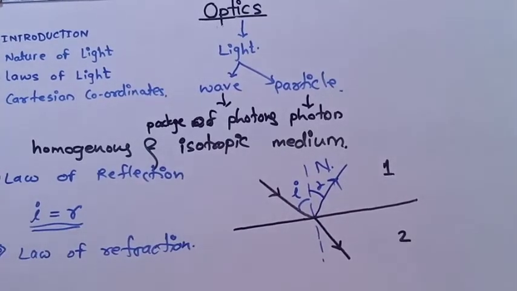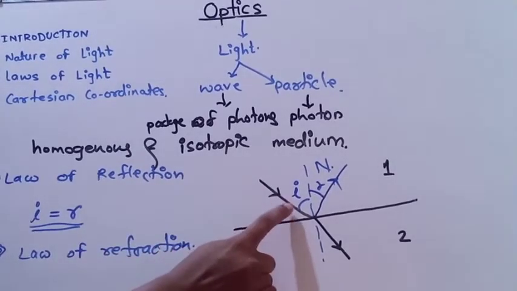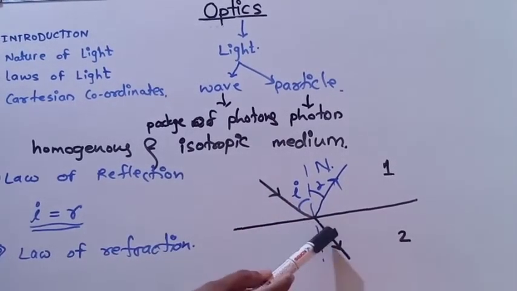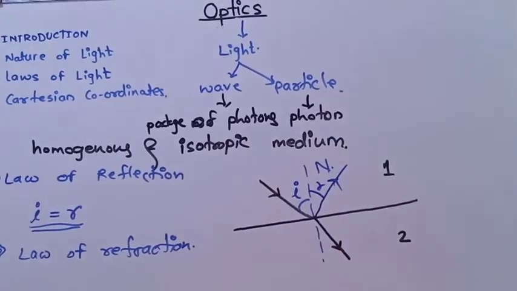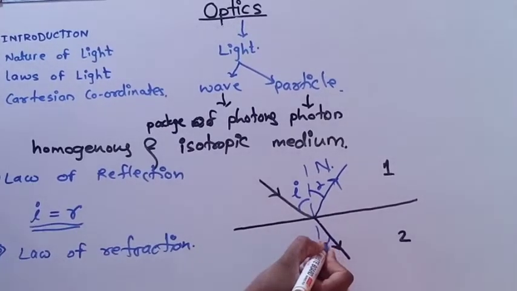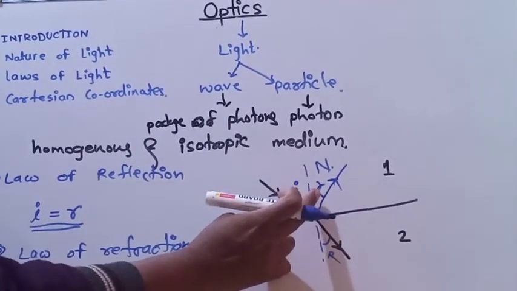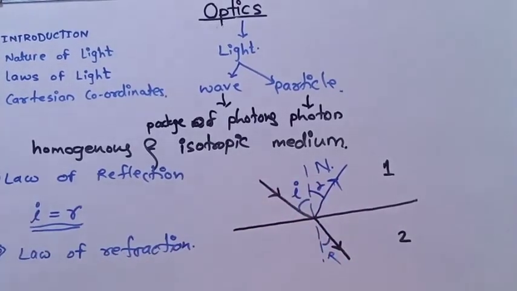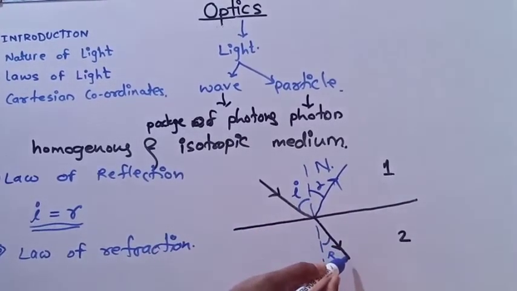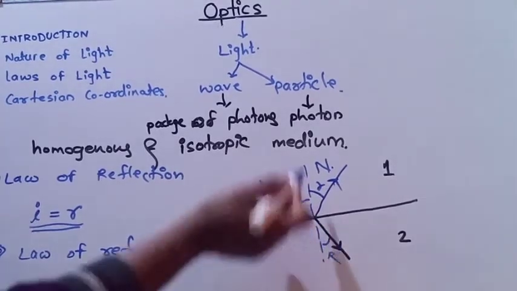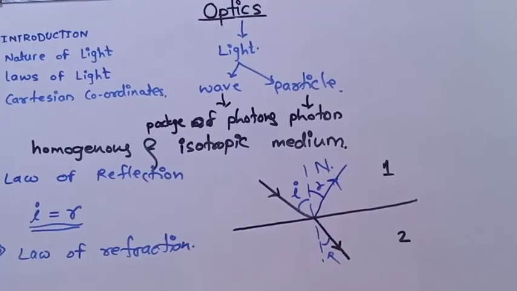आणि त्याचे सुद्धा पुन्हा दोन लॉज आहेत तर हा झाला इन्सिडेंट रे. This is the refracted ray. This angle is called the angle of refraction. Again we can say this angle of incidence is denoted by i, and the angle of refraction by capital R. Let it be. It is a capital R because we are considering that the angle of reflection is smaller. Therefore, angle of refraction maybe it is a capital R. Okay. Then this is called the refracted ray. Then refracted ray, incident ray, and normal all lie in the same plane. This is the first law of refraction.